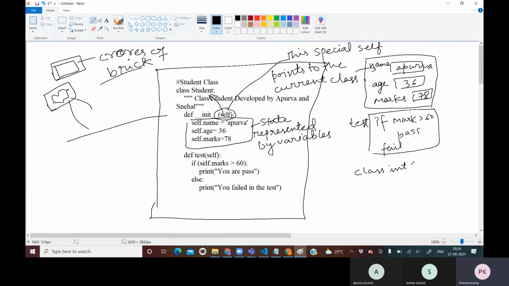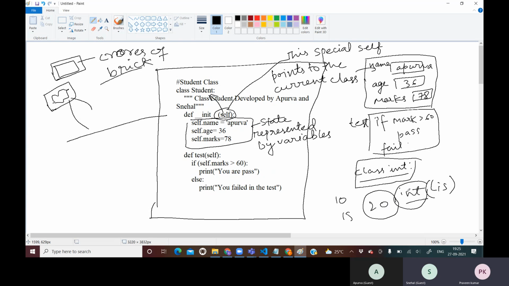For example, there is a class int in Python. By using this class int, we create lots of objects like 10, 15, 20, and after that I will try to convert a list type also to an object type by using the int function of this int class. All those transformations took place due to this class only. If there was no int class, then where would this function come from? It is not going to work properly.